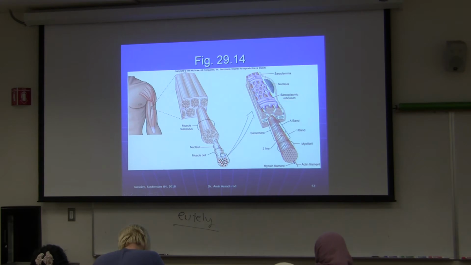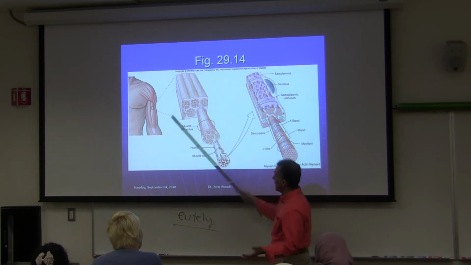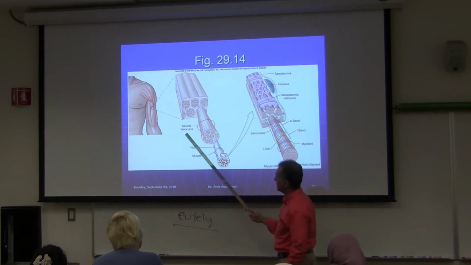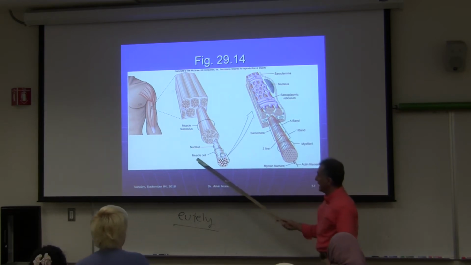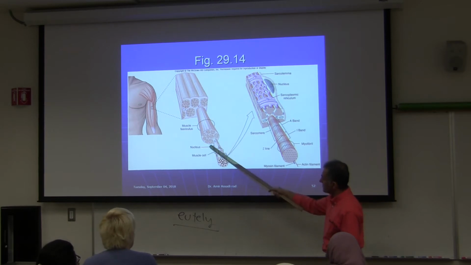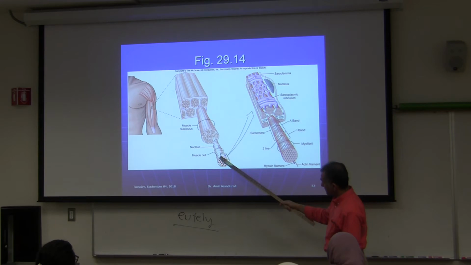Okay. So you have a muscle bundle, just like a nerve bundle. If you look at your biceps, you have a bundle of muscle. And I'm not too crazy about these terms, fasciculus, and so on and so forth. The nuclei are on the periphery of the cell. There are more than one nuclei per cell.